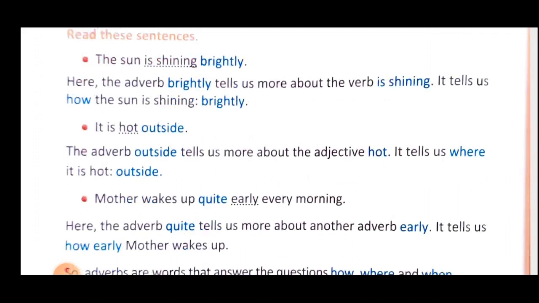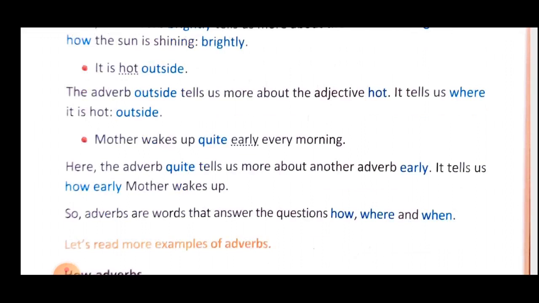Then next sentence. It is hot outside. It is subject. Is is your helping verb. Hot, so that is your verb or adjective. So how it is? It is hot. But where? Outside. So that is the describing word of an adjective. That is called adverb. So adverb may describe about verb, adjective or any other adverb.